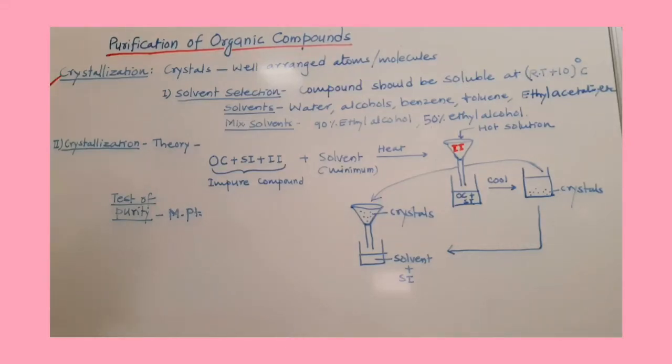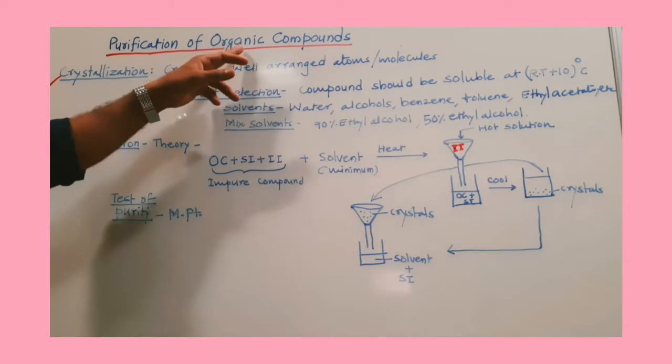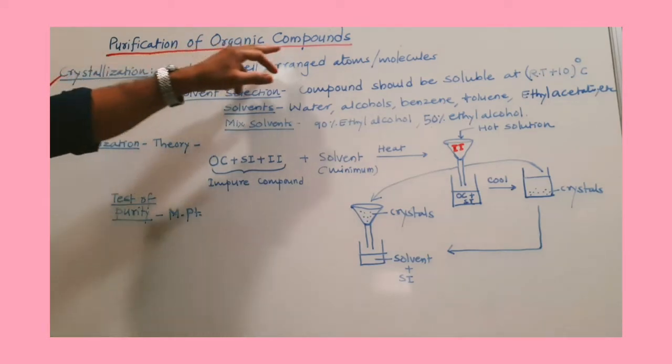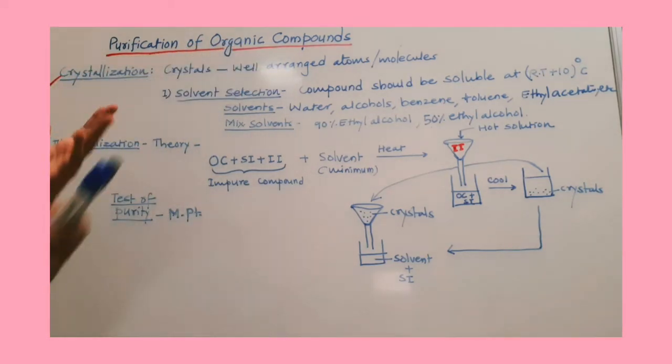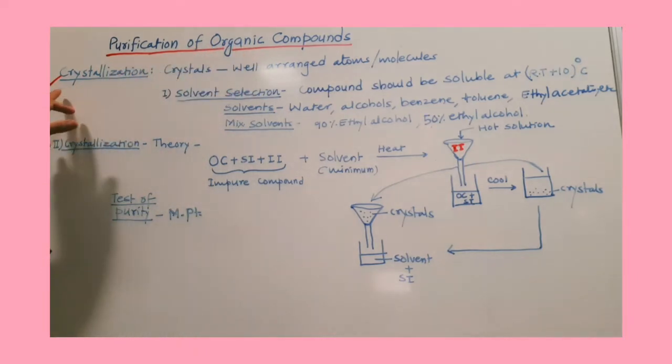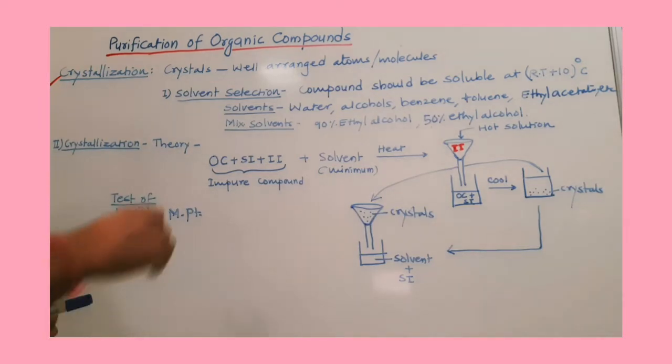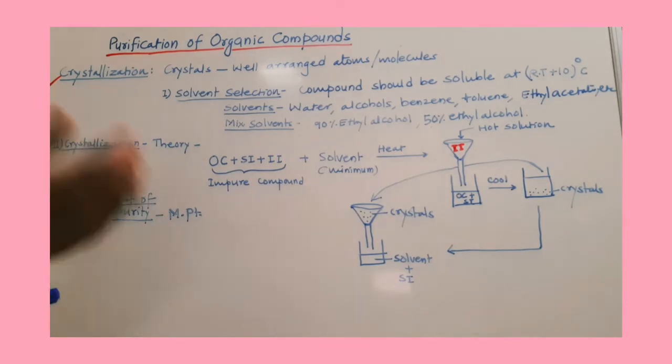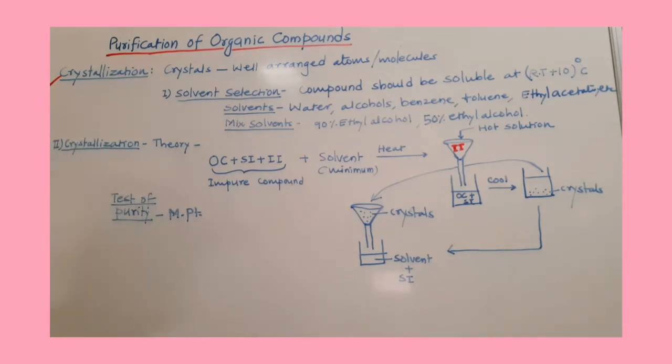Today we are going to discuss another practical of organic chemistry. It is from paper 2, purification of organic compound. We can purify organic compound by crystallization process or recrystallization process. Here we are going to discuss in more detail the crystallization process, how it is performed, and what theory is behind it.